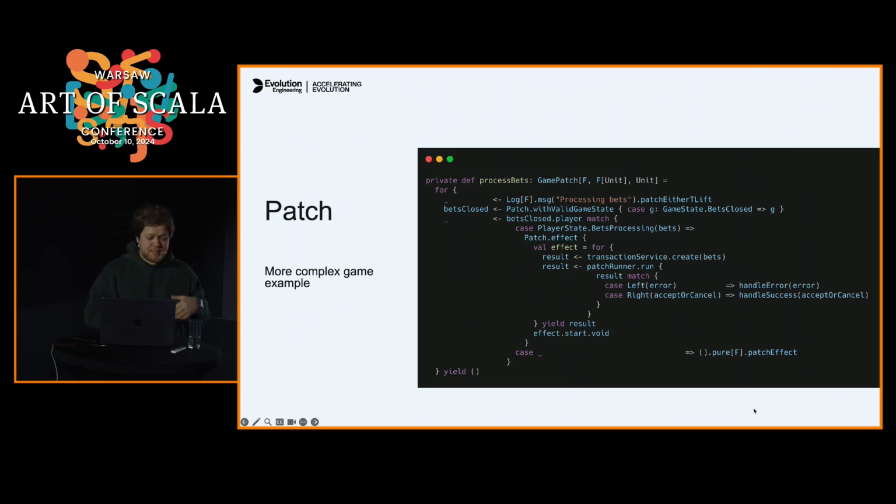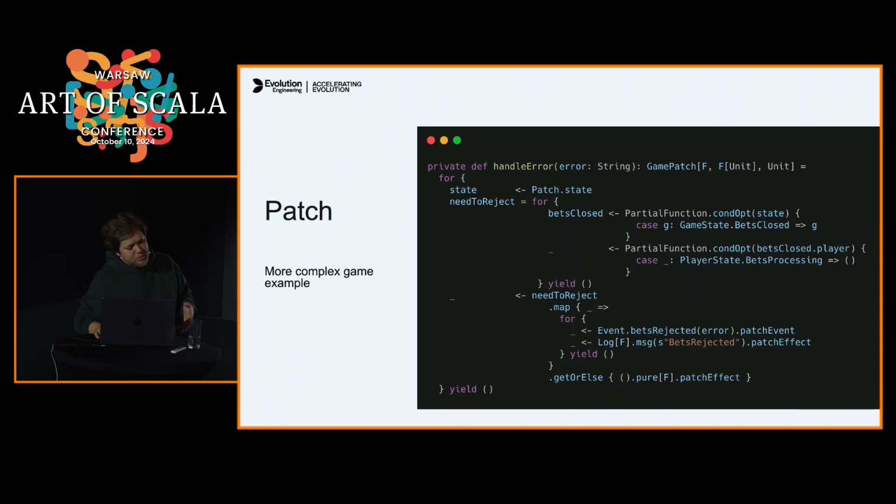After bets closed, we've seen that the player has bets. Now he's in bets processing state instead of idle, since he has bets. And for him, we're running this effect. If the player is not in this state, we're doing nothing. It's just an empty effect. But if it is, then we are running effects. And as a result, right here, we can decide how to branch further, right?